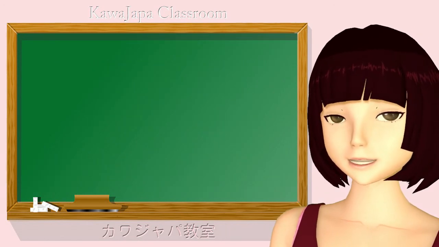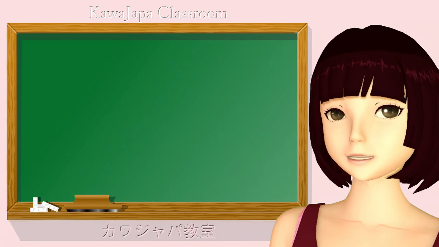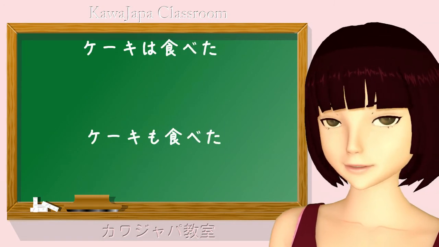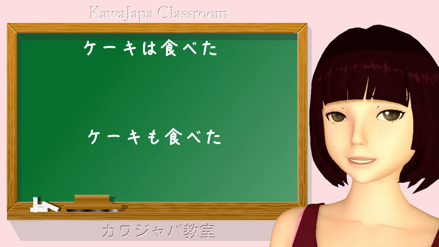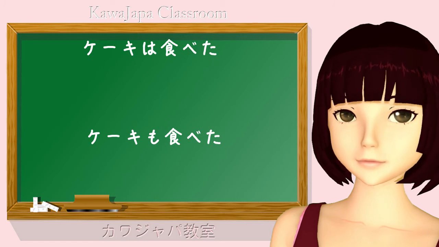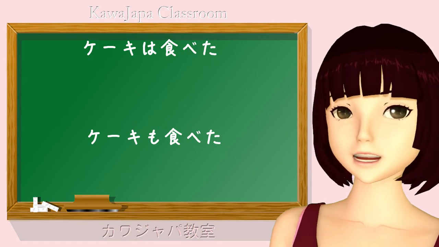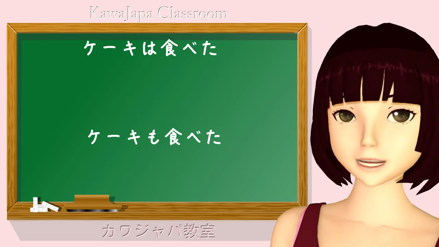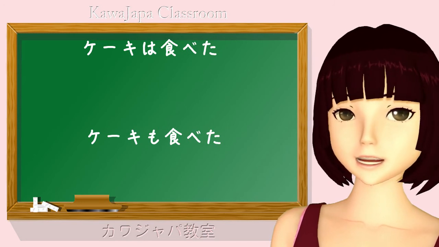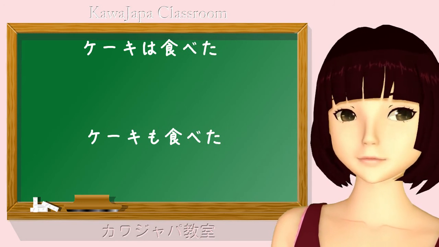Let's take another two parallel sentences. Keiki wa tabeta and keiki mo tabeta. As you know, the simplest way of putting this is simply keiki o tabeta, and both of the other sentences imply and actually mean keiki o tabeta, but we've added to that basic keiki o tabeta a non-logical topic.